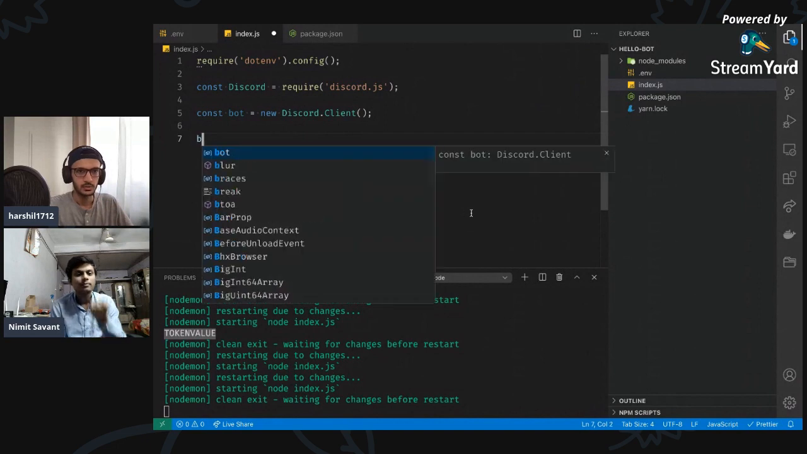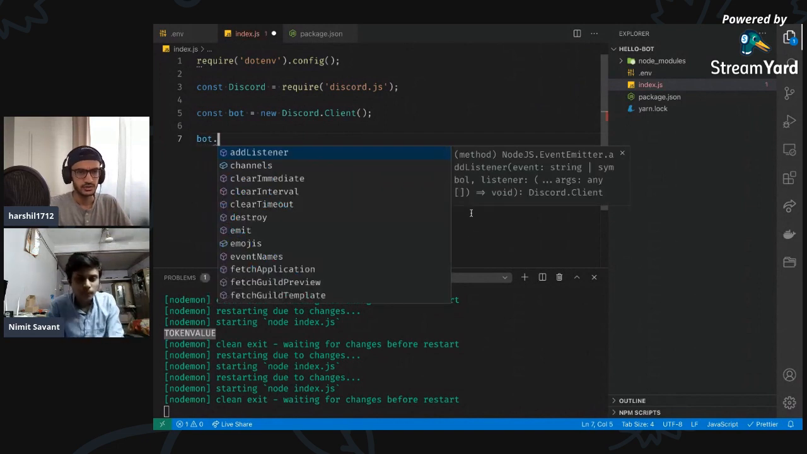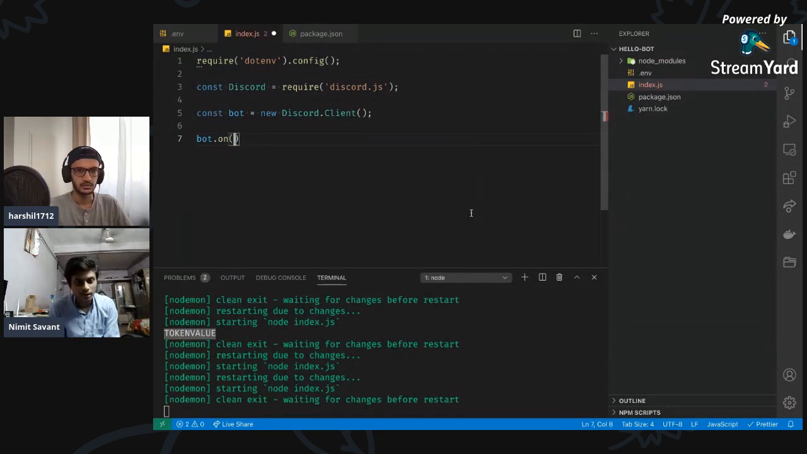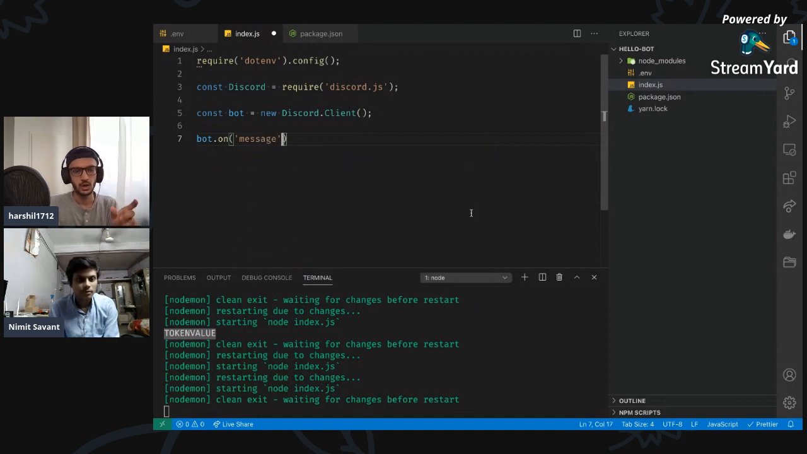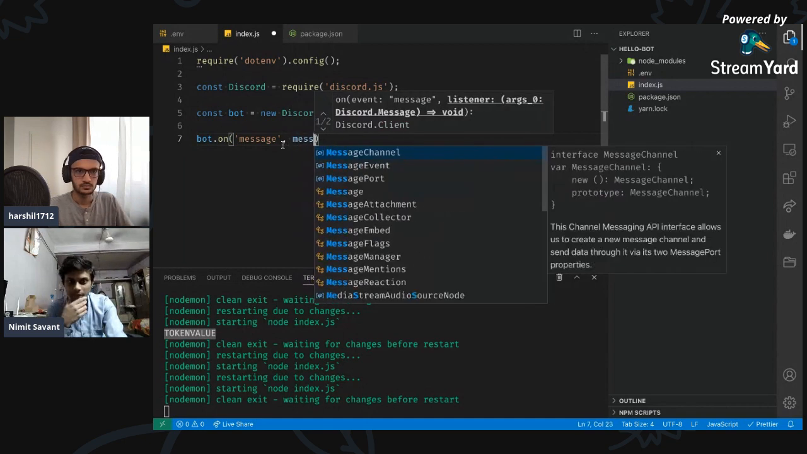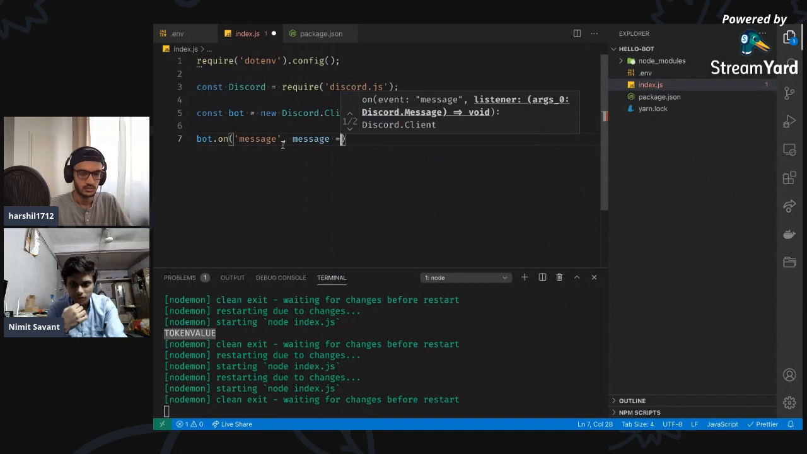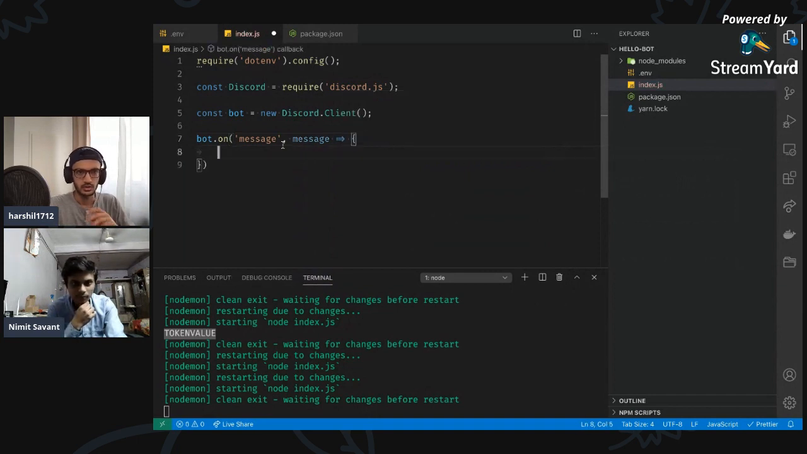So this should be bot dot on, and then message. So this is saying bot, listen whenever we send a new message. Cool. I guess we can write a function after that. We can go with an anonymous function, and we call it message. And then we have a function now. What do we want this function to do?